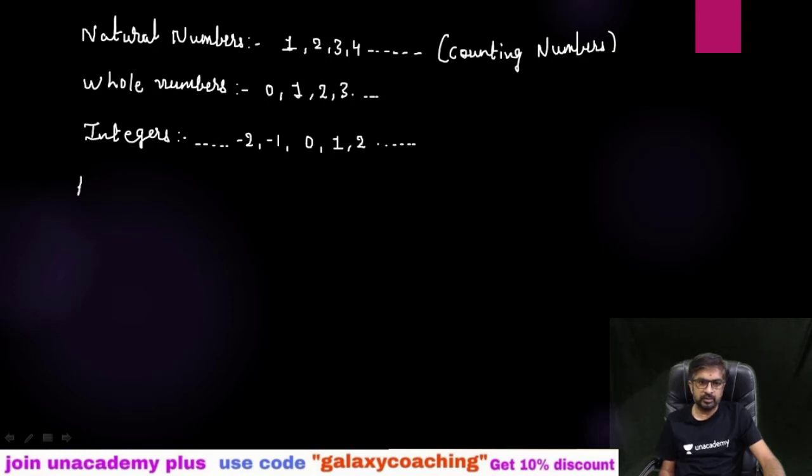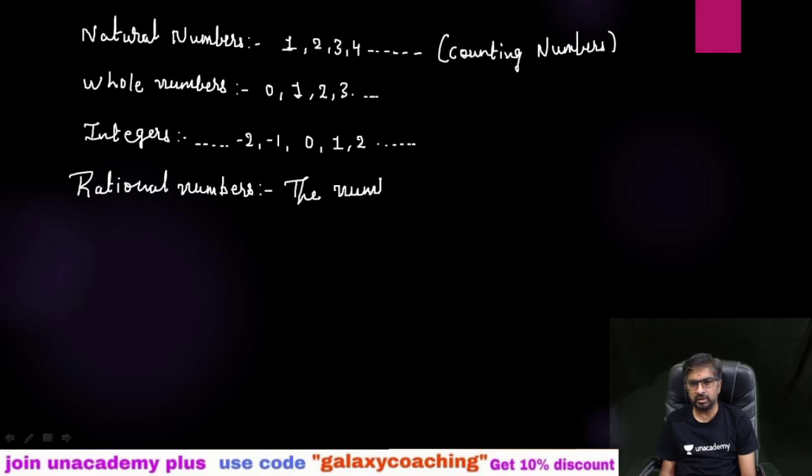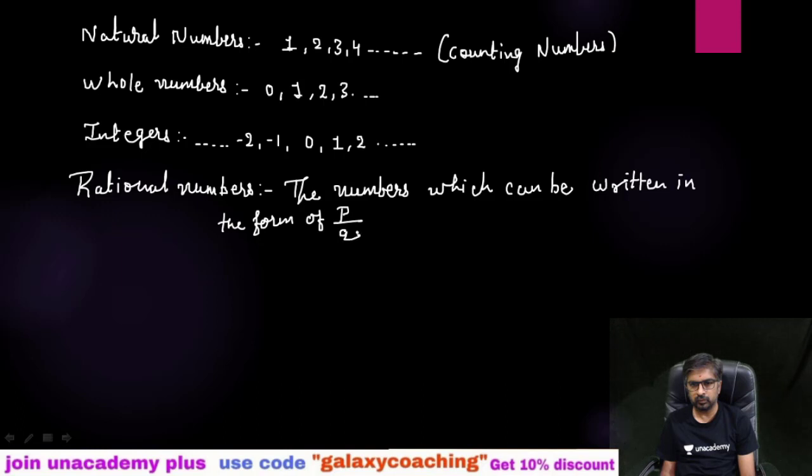Now, the next term that we are going to study is rational numbers. You learned all this in lower standards, that's why I am not going to explain this in detail. So what are rational numbers? The numbers which can be written in the form of P by Q, where, this you need to keep in mind,